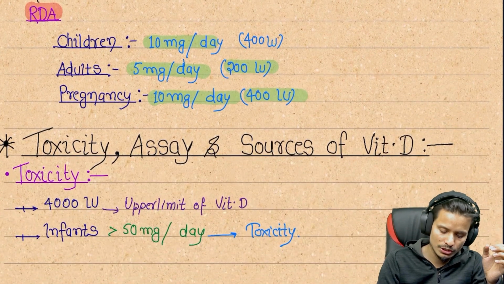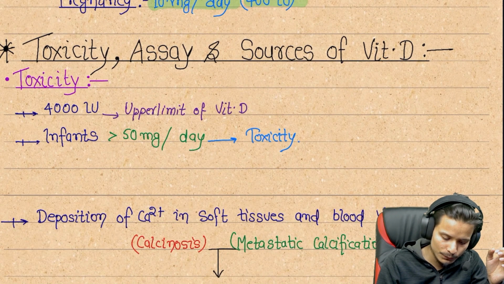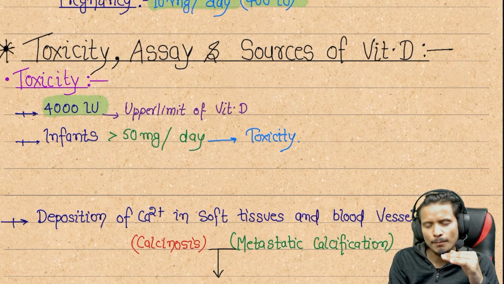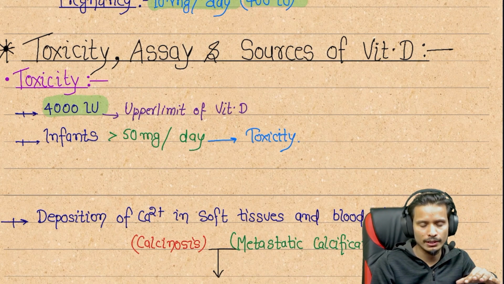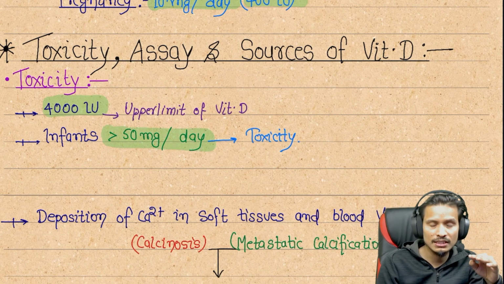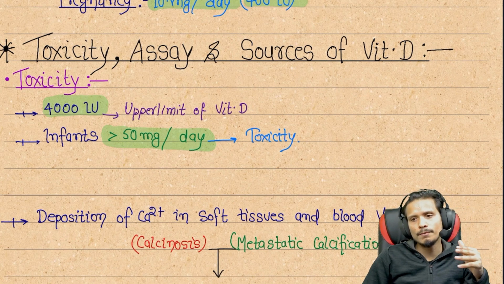Next, we can see the toxicity. Toxicity can be seen if more than 400 international units are given. This is the upper limit of vitamin D. If it is more than that, toxicity will be produced in our body. In infants, if a daily dose of more than 50 micrograms per day is supplied to the child, toxicity will appear.